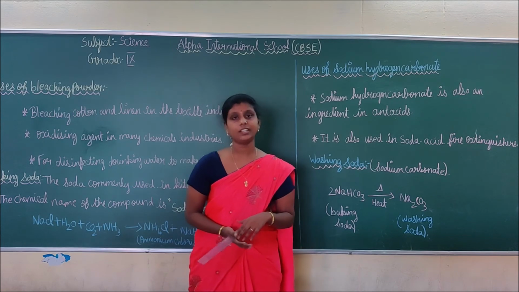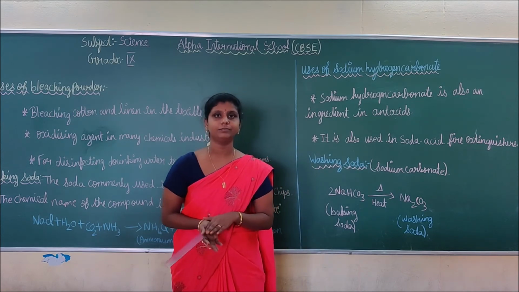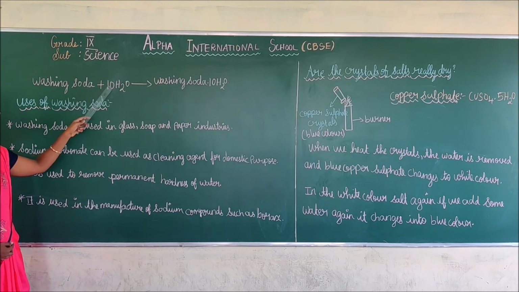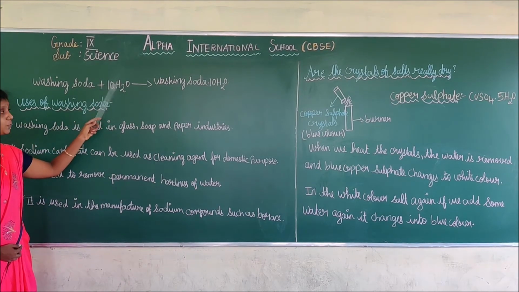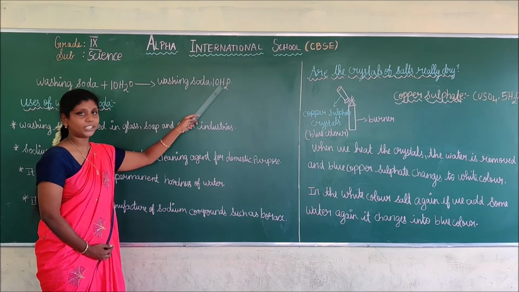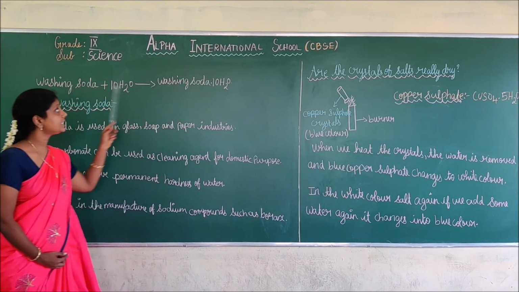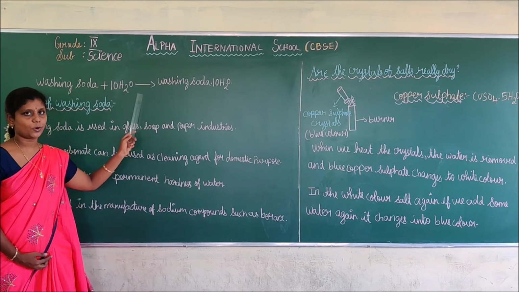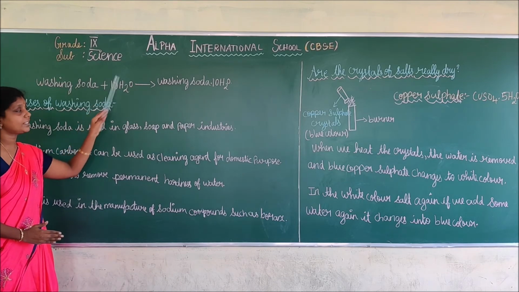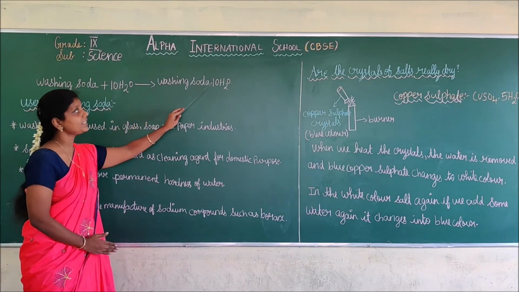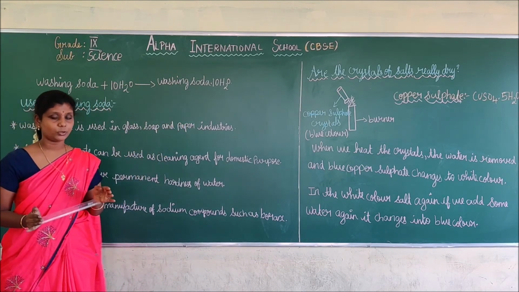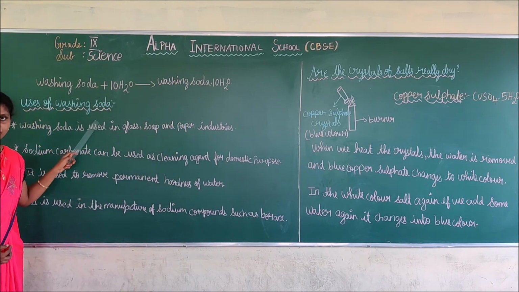Do you understand, children, how washing soda is prepared? See, this sodium carbonate combined with 10H2O, that is 10 water molecules, gives washing soda. Do you understand? This is the formula for washing soda. Next, we are going to see the uses of washing soda.